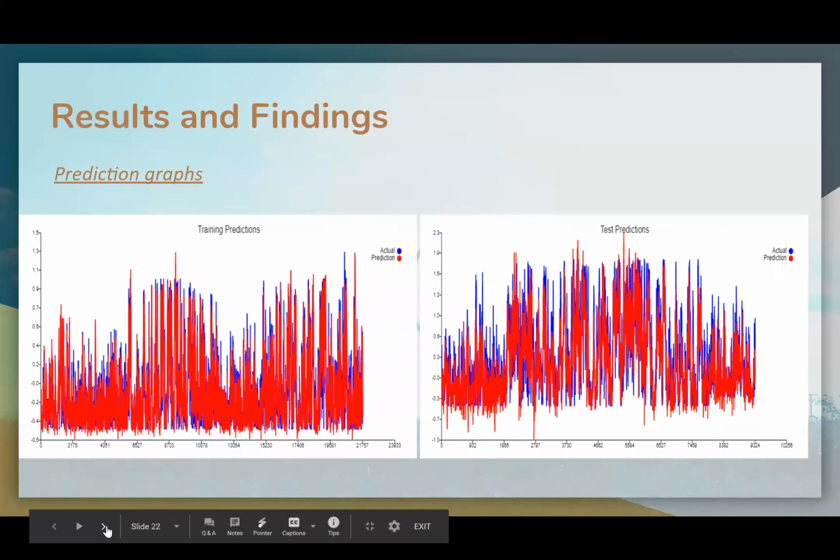Here's the prediction for test and train. As seen from this graph as well, our model does not have positive lag. It is able to follow the trends in energy production quite well, although it will be a hit and miss situation when it comes to how much the energy production will spike.